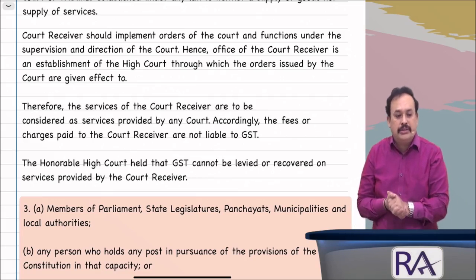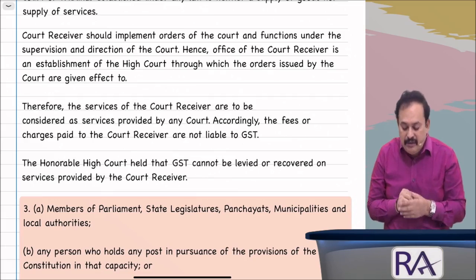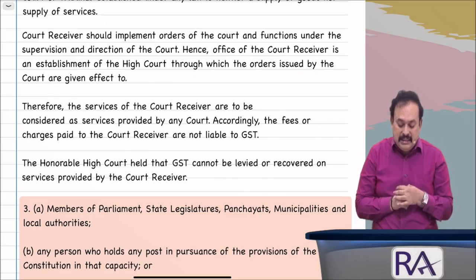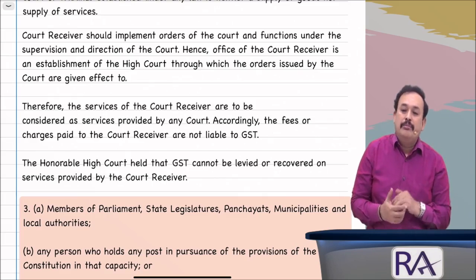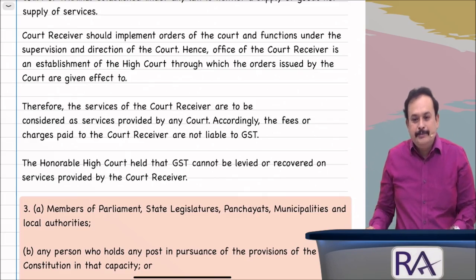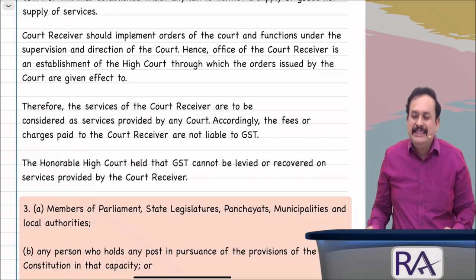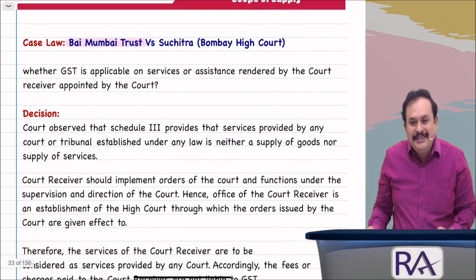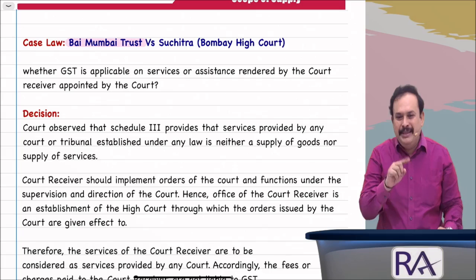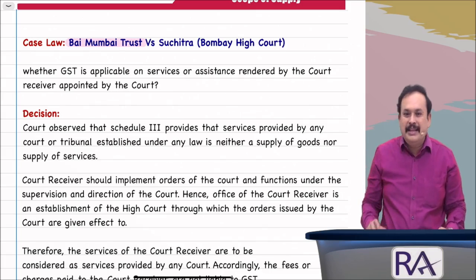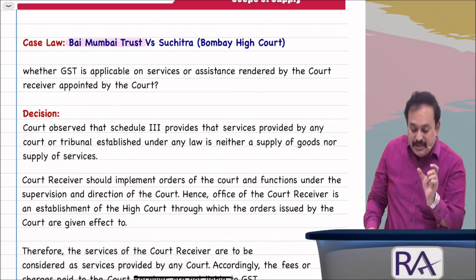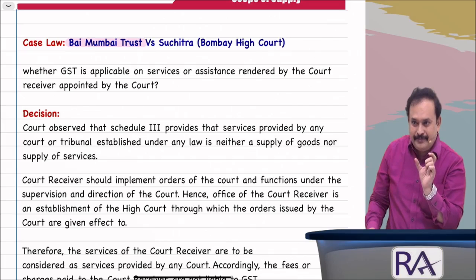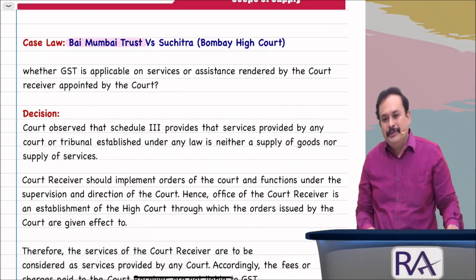The Honorable High Court held that GST cannot be levied or recovered on services provided by the court receiver. Court receiver activity is on behalf of the court only, as if the court rendered the services. In the case of Bai Mumbai Trust, remember only these 3 points. If such a case comes in the picture, if you write like this, mentioning the case law name at least, it is highly sufficient from the exam point of view.